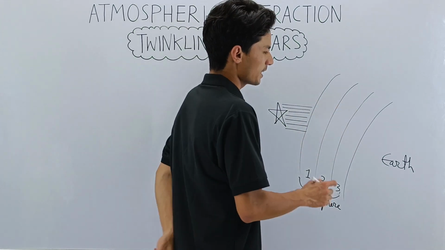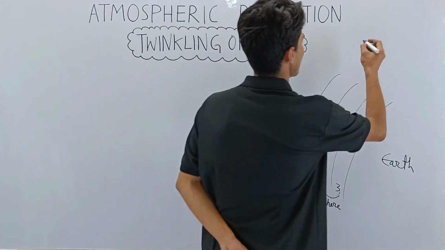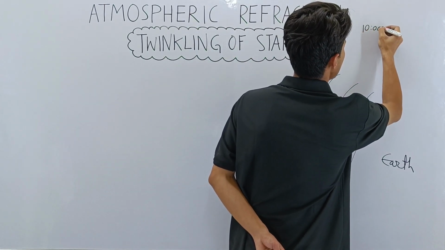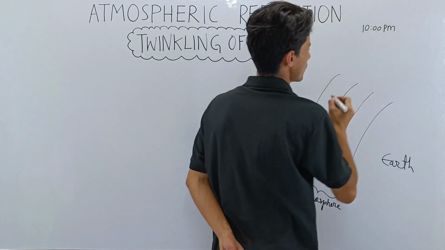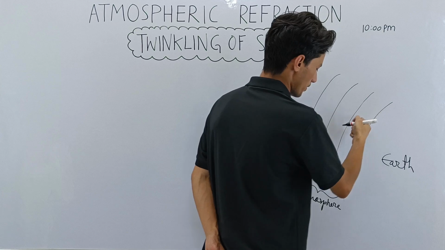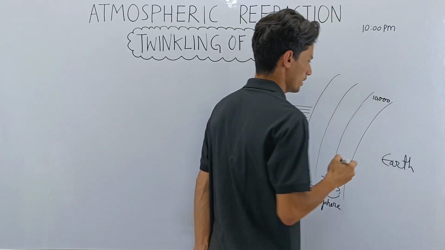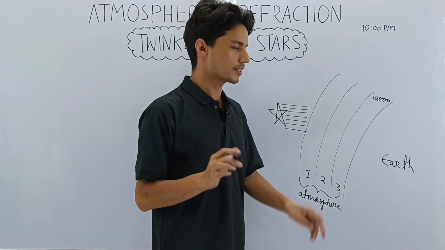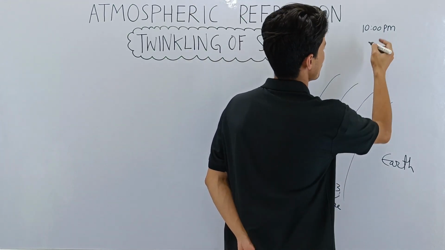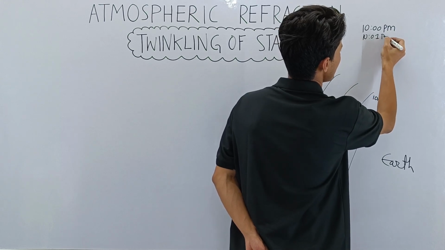Let's say at a given time, at 10 p.m. at night, the number of air molecules here is 10,000. Like I said, this is just an assumption. In reality, there are crores and crores. So at 10 it is like this, then at 10:01, which means 1 second has passed.